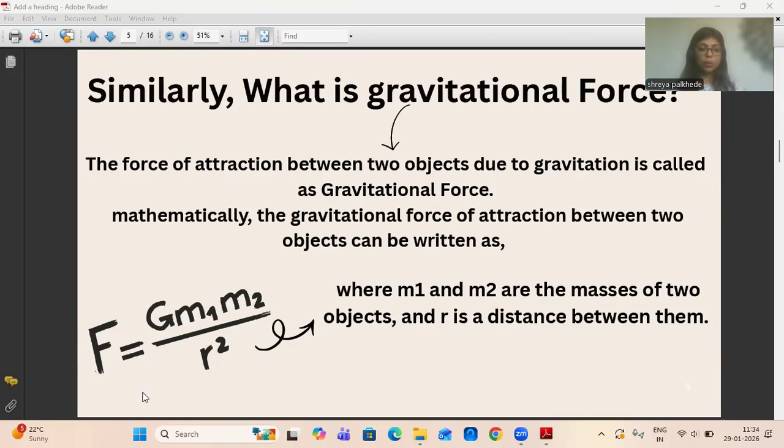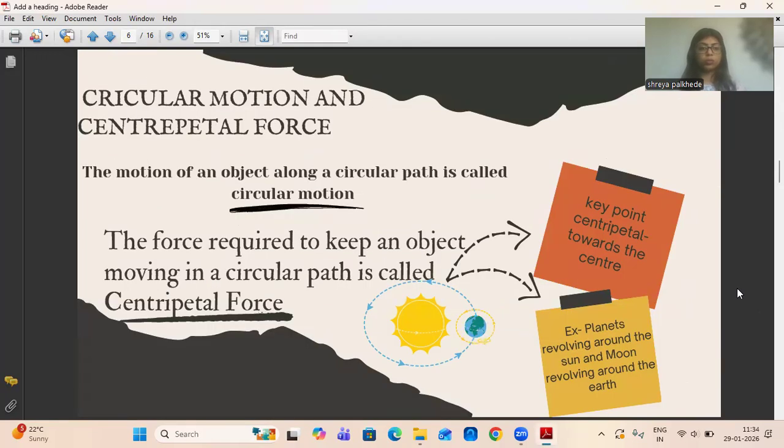Then moving on to the next point. Another concept related to gravitation is circular motion and centripetal force. So what do these terms mean, and what is the concept behind them? We have already learned about circular motion in your previous classes. So circular motion, what does motion mean? It's a very simple term. Whenever something is moving, it can be defined as motion.